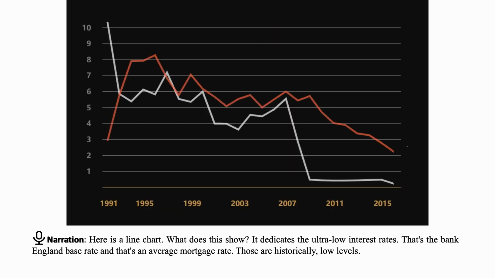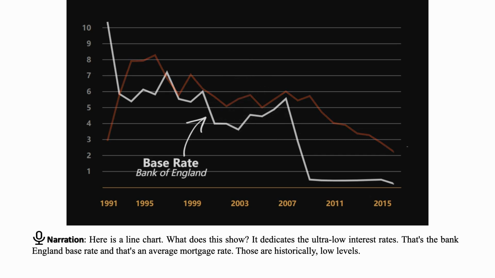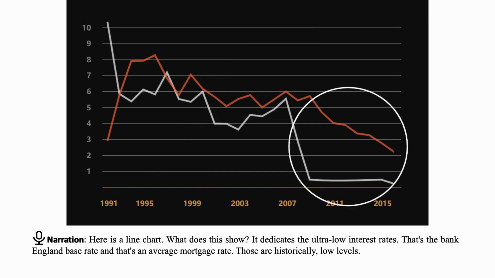Here is a line chart. What does this show? It indicates the ultra-low interest rates. That's the Bank of England base rate. And that's an average mortgage rate. Those are historically low levels.